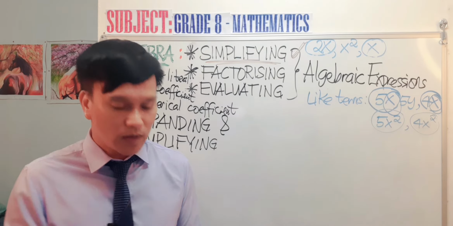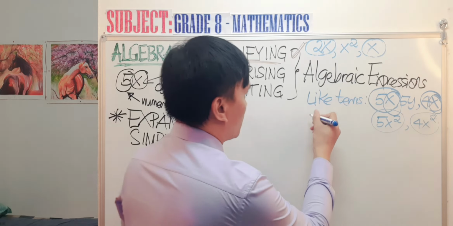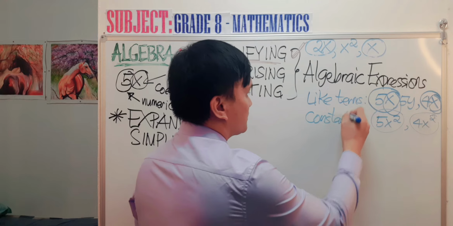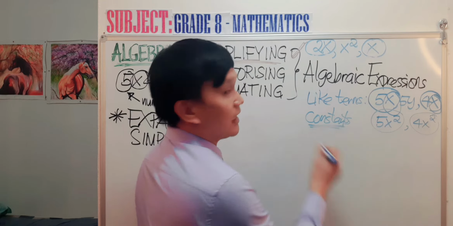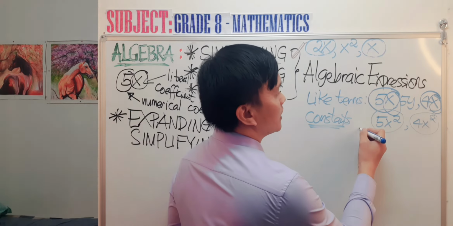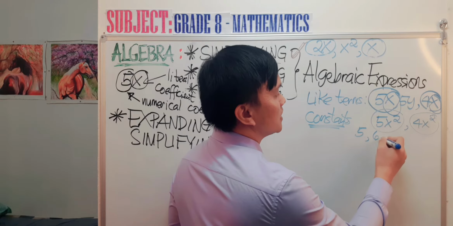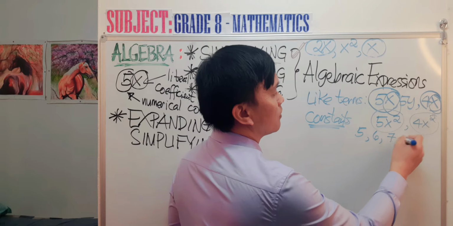So what are these constants? Constants in algebra are numbers like 5, 6, 7, or 4.